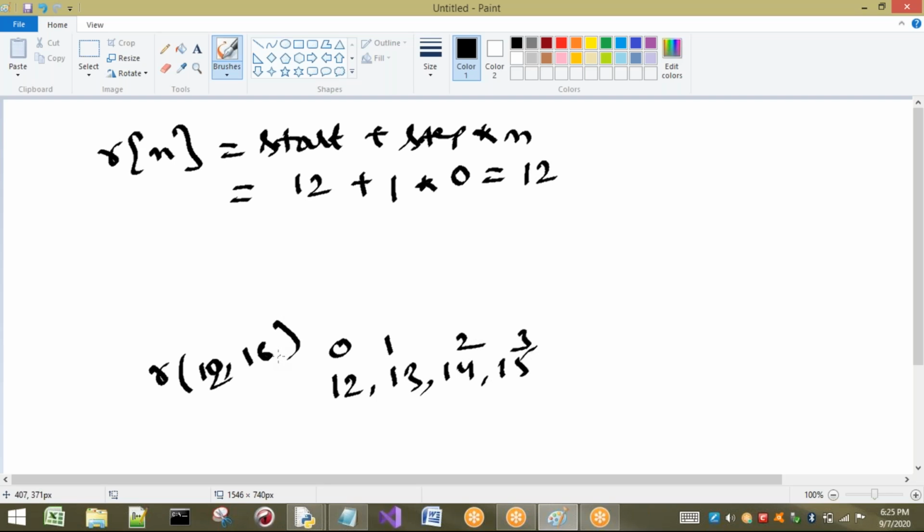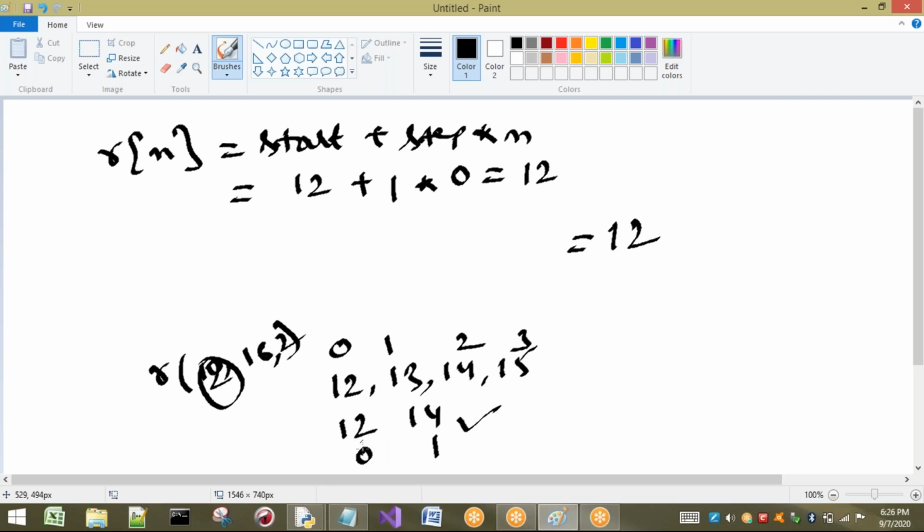I will change this one. I am going to write step as 2. If I write step as 2, what values are we going to get? 12 and 14. So I will change this step and execute this one now. After changing, I have to get these two values, one at index 0 and one at the first index. So I'm going to consider the start value, which is 12.